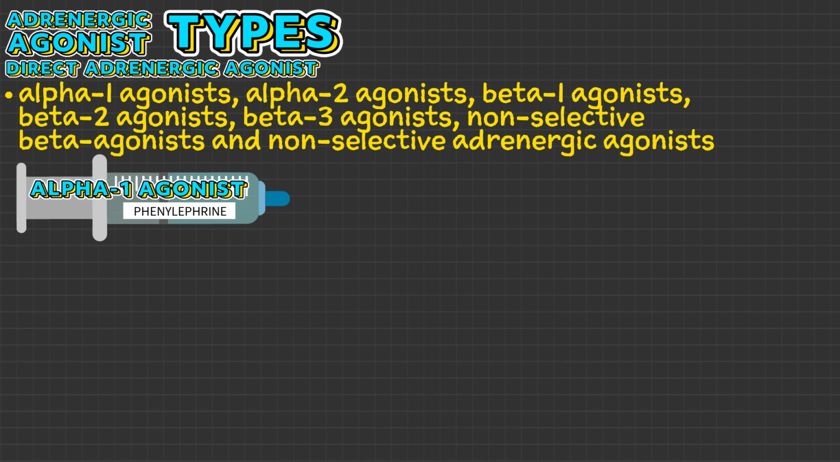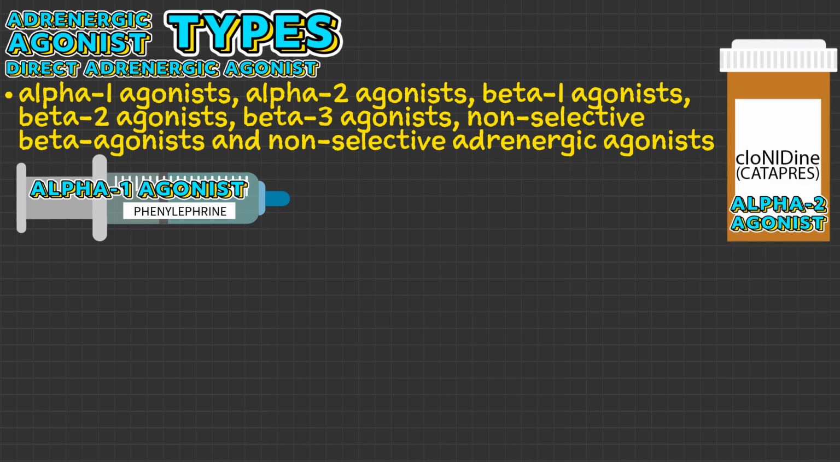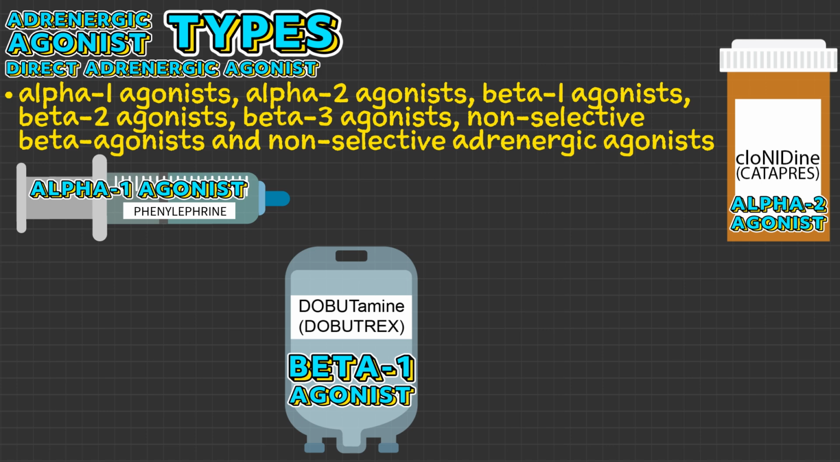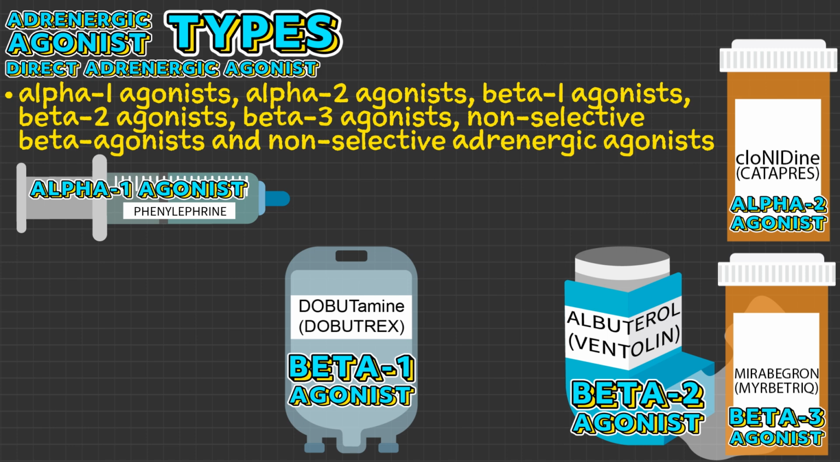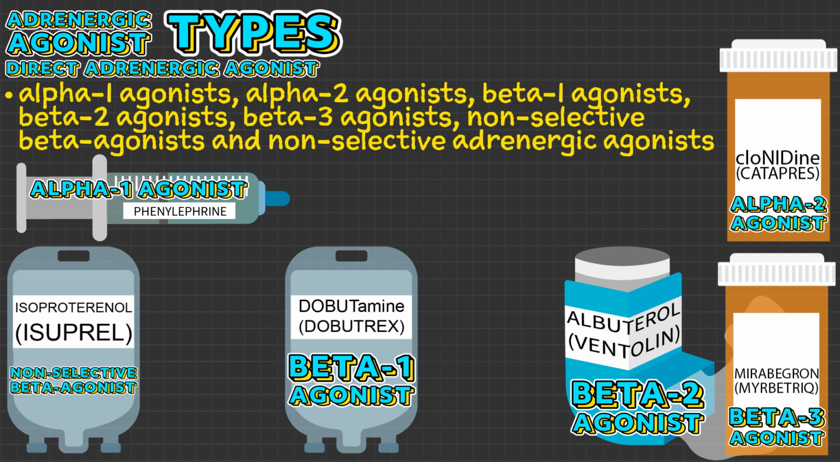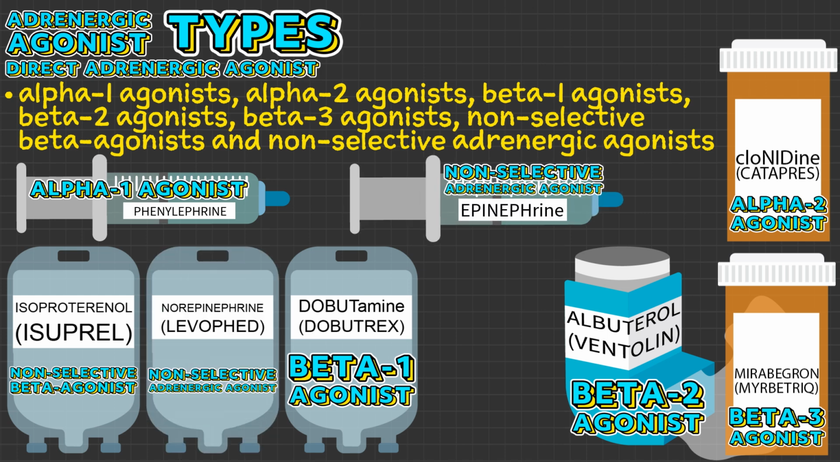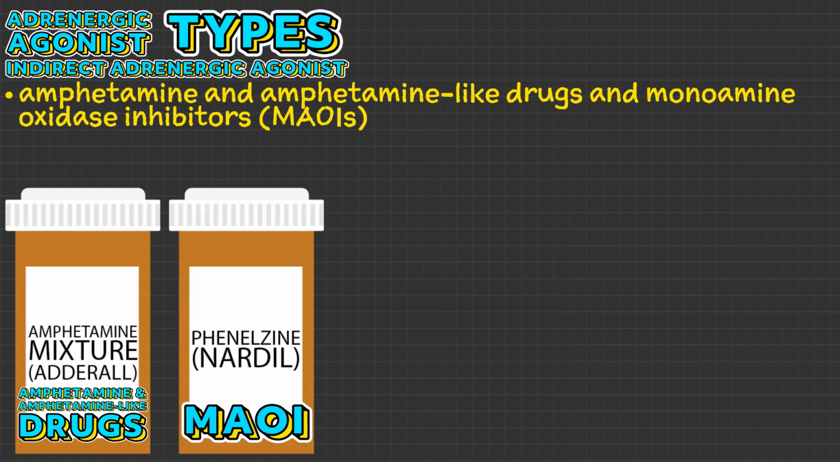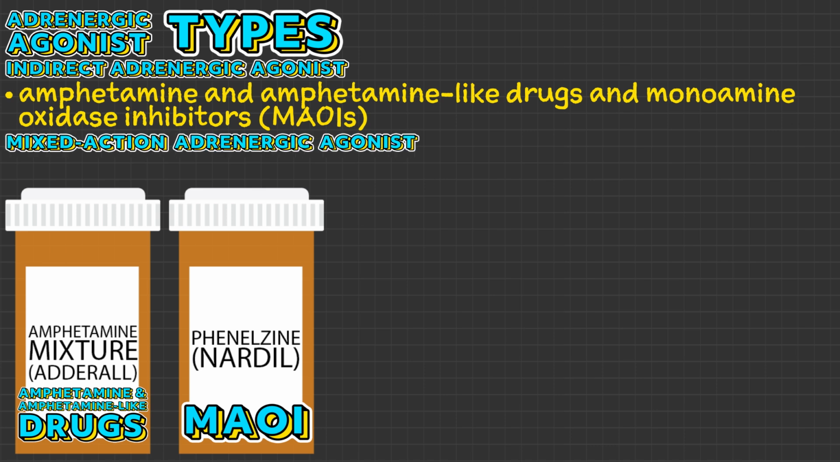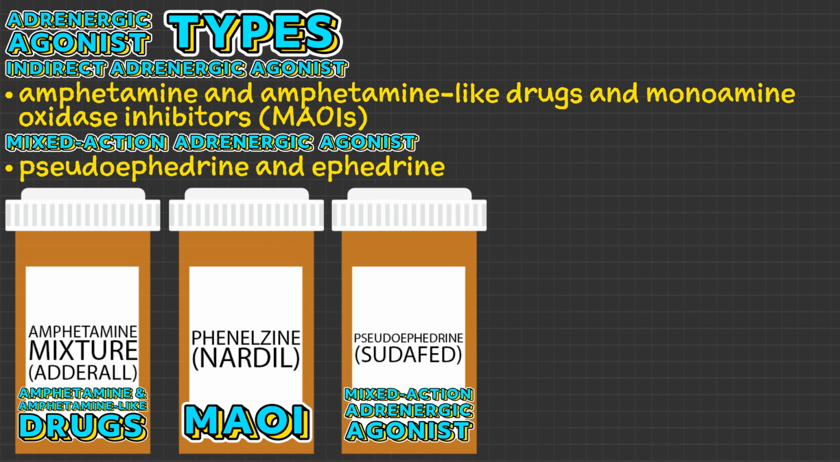Examples of direct adrenergic agonists include alpha-1 agonists, such as phenylephrine, alpha-2 agonists, such as clonidine, beta-1 agonists, such as dobutamine, beta-2 agonists, such as albuterol, beta-3 agonists, such as mirabegron, non-selective beta-agonists, such as isoproterenol, and non-selective adrenergic agonists, such as epinephrine, norepinephrine, and dopamine. Examples of indirect adrenergic agonists include amphetamine and amphetamine-like drugs, such as Adderall, and monoamine oxidase inhibitors, or MAOIs, such as phenelzine. Examples of mixed-action adrenergic agonists include pseudoephedrine and ephedrine.